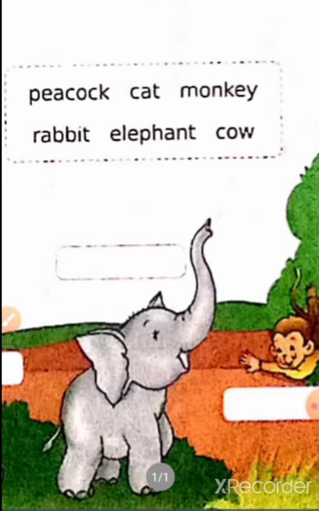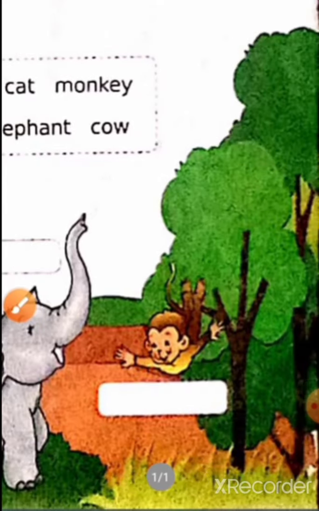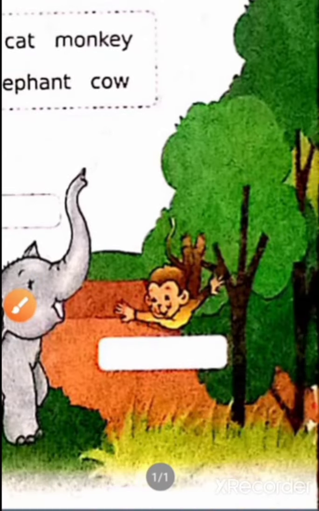What is the spelling of elephant? All of you just look at the help box here. The spelling of elephant is E-L-E-P-H-A-N-T. Elephant. Okay, now we are coming to the last one, this is a monkey.